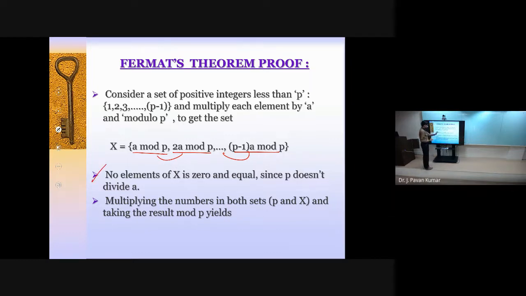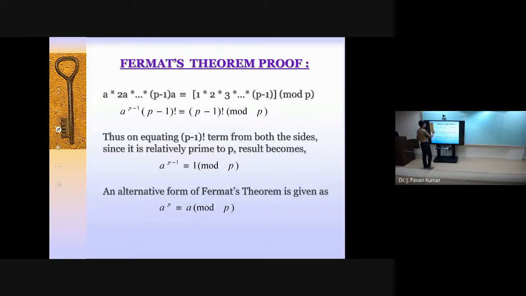Next, as these all have a common property, and the common property here is being relatively prime, we get A multiplied by 2A multiplied by so on up to P minus 1 multiplied by A. Suppose A and B are relatively prime, then we can write A congruent to 1 mod B. Similar to that, A and P are relatively prime. Why? Because P is a prime number.